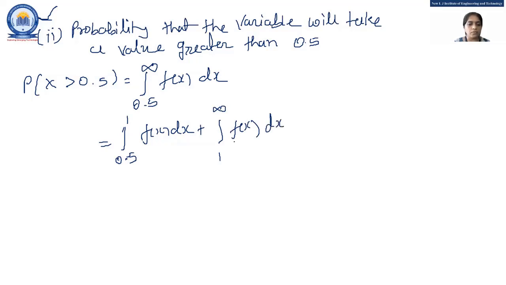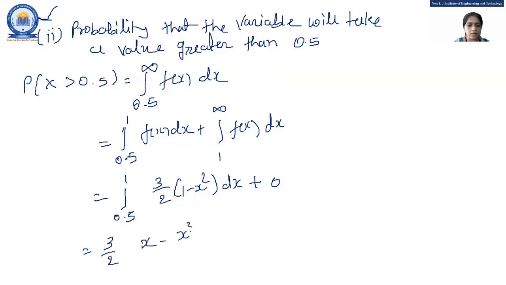Now the value of the function between 1 and infinity is 0. So here, the integral from 0.5 to 1 of 3/2 (1 - x²) dx plus 0. If I keep 3/2 out of the integral, the integration is x - x³/3 and the limits are 0.5 to 1.